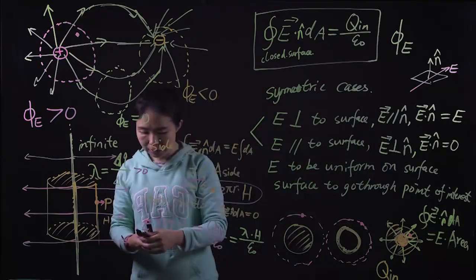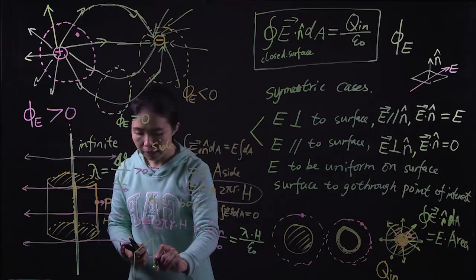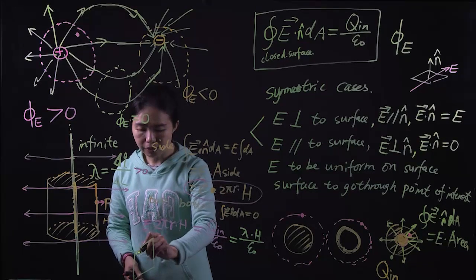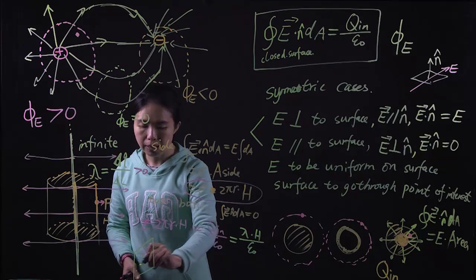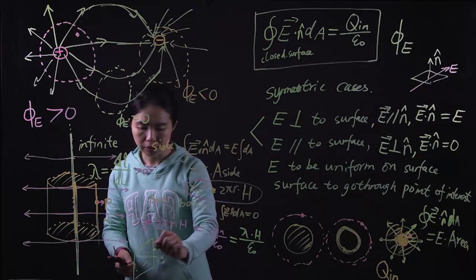The last example is what if we have an infinitely big flat sheet of paper which has evenly distributed charge everywhere? And then we have the E field perpendicular to the surface, going away from it.